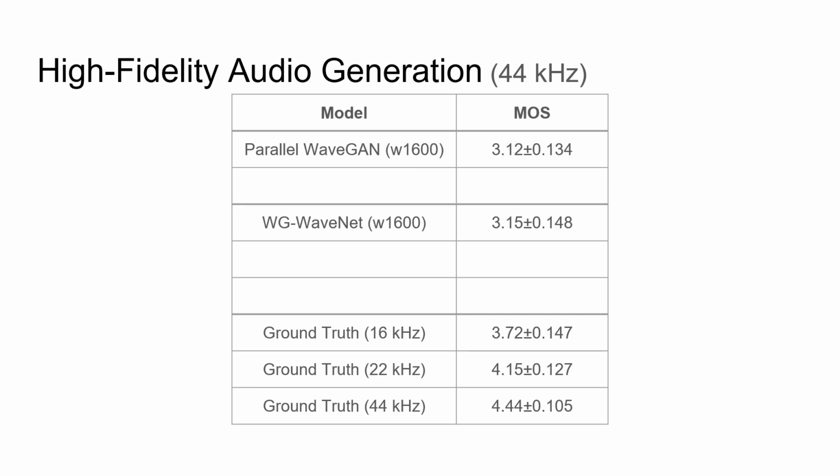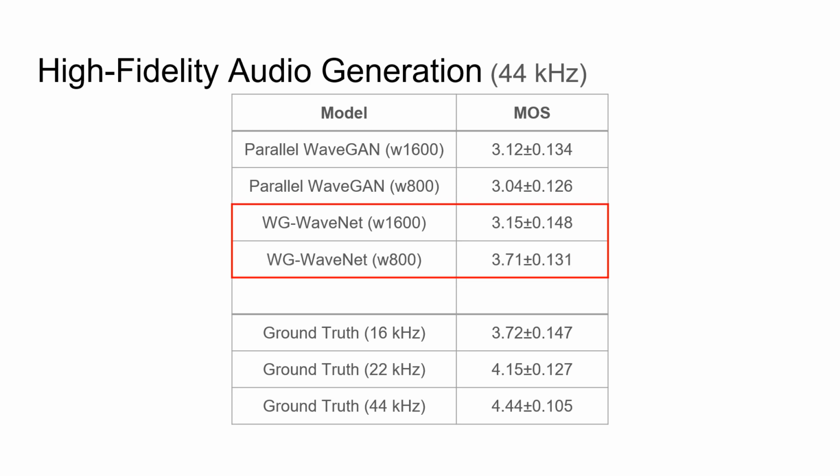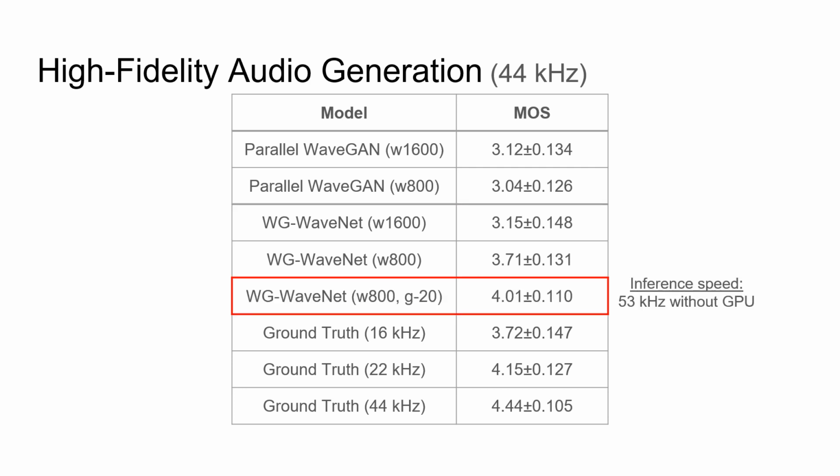Now let's go back to this table. We've shown that the results of W1600 parameters are not good. The W800 parameters in our experiments unfortunately don't improve the performance of Parallel WaveGAN. But when it comes to WG-WaveNet, the MOS is improved and close to that of 16 kHz recordings. Finally, our fastest WG-WaveNet reaches 4.01 MOS. Again, we would like to mention this model can generate 44 kHz speech in real time without GPU.